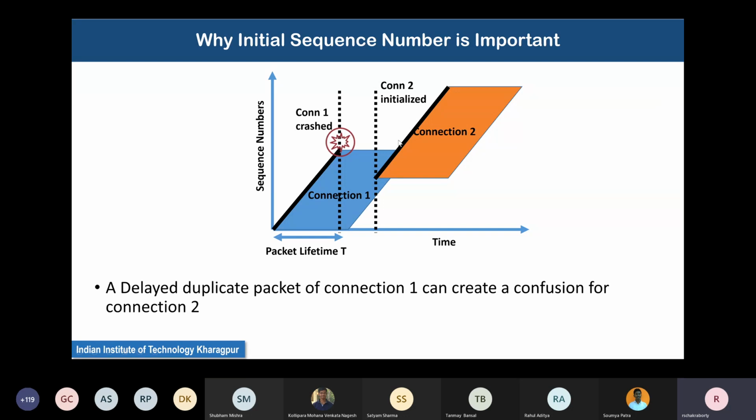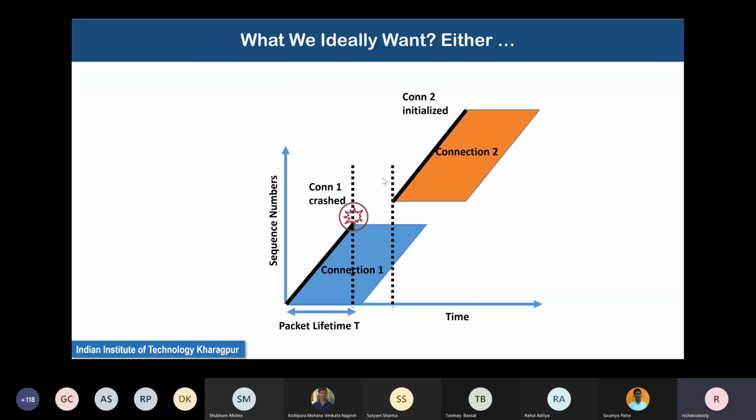new packets from connection 2 and old packets which are possibly still in the network, because there is so much blue area on the right side of this vertical straight line when connection 2 started. And this parallelogram for connection 2 and this blue parallelogram for connection 1, they are overlapping. So in the overlap zone, you are possibly getting packets which have the same sequence numbers, because its selection of initial sequence number was wrong. So what can be done to solve this?